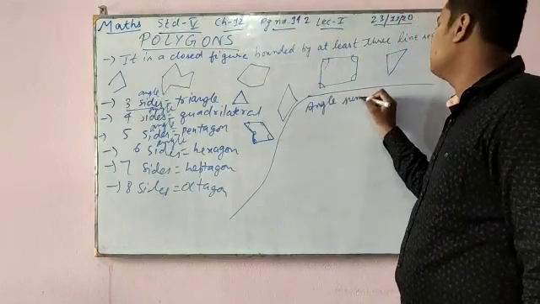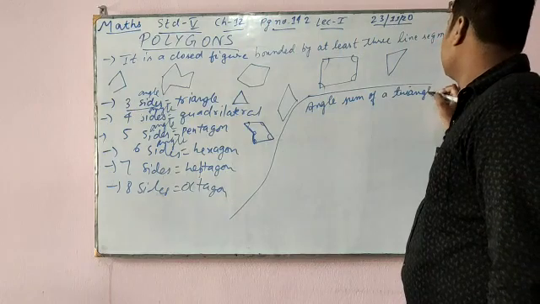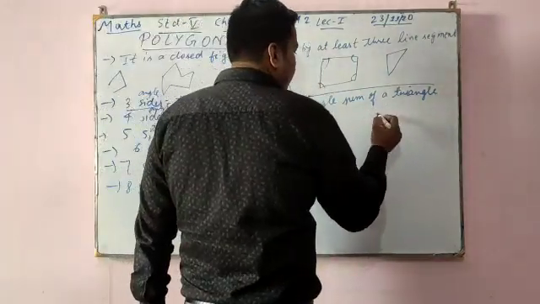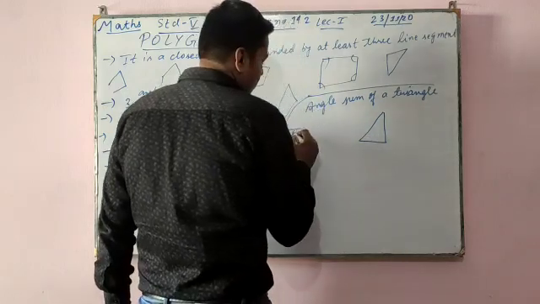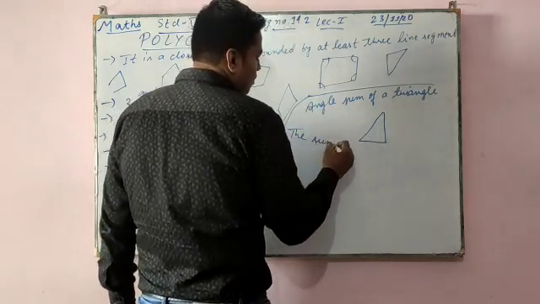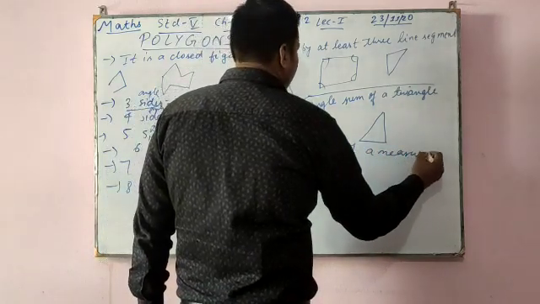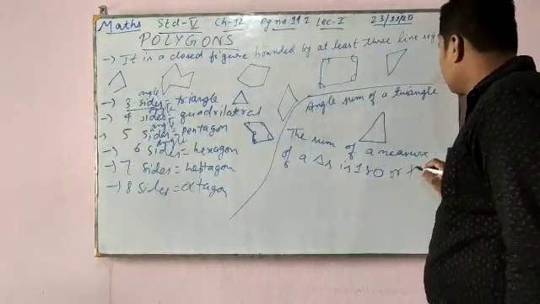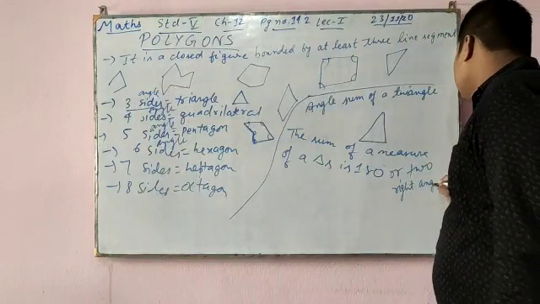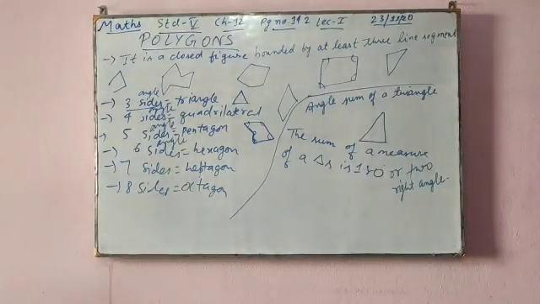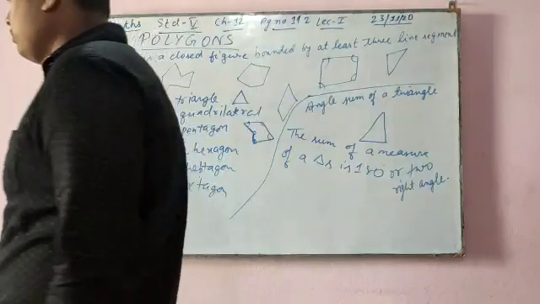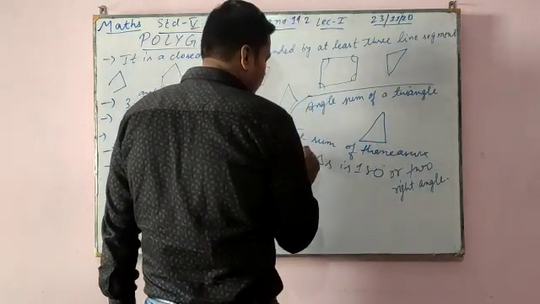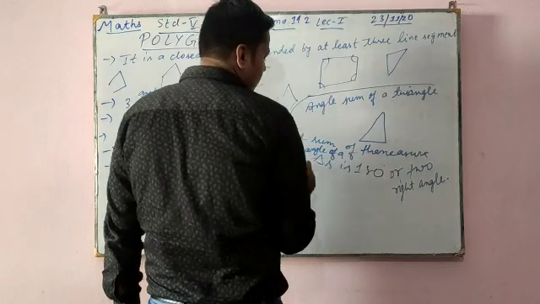The sum of the measures of the angles of a triangle is 180 degrees, or two right angles.